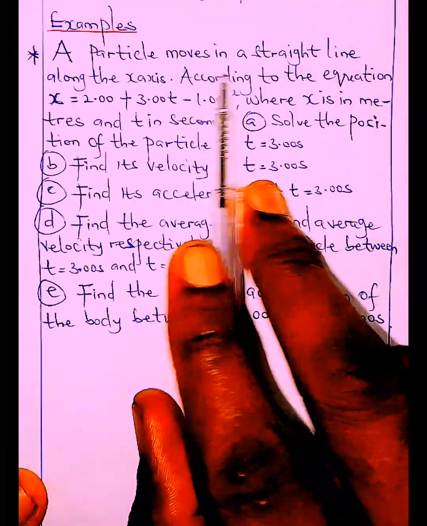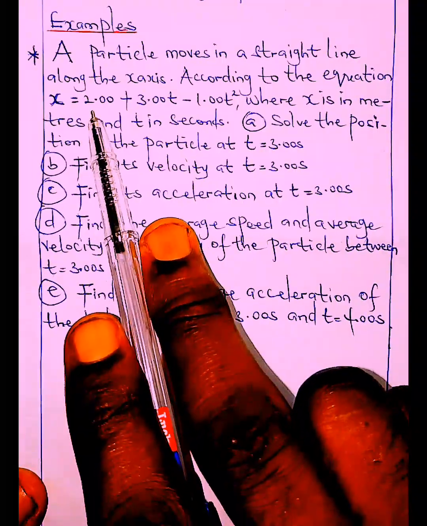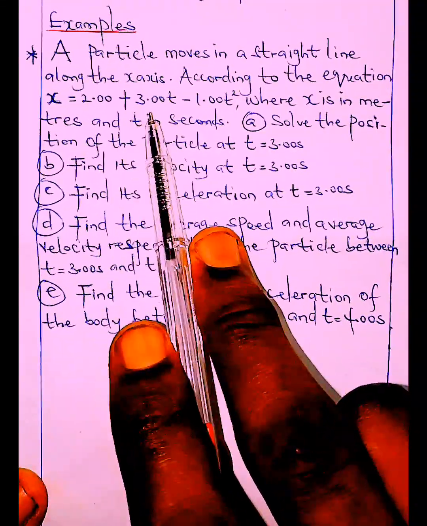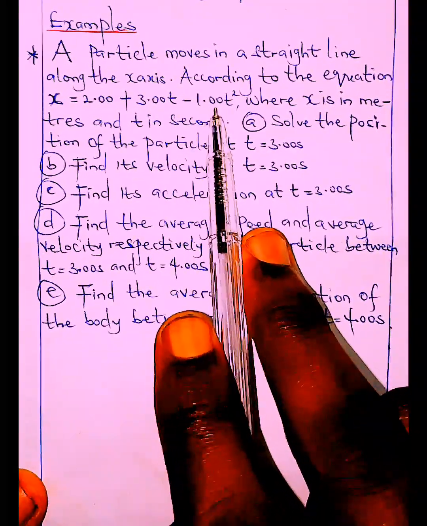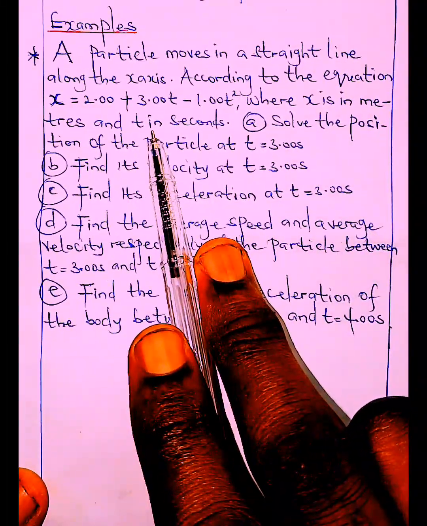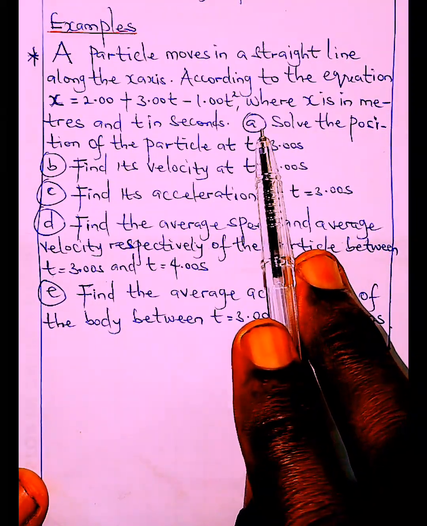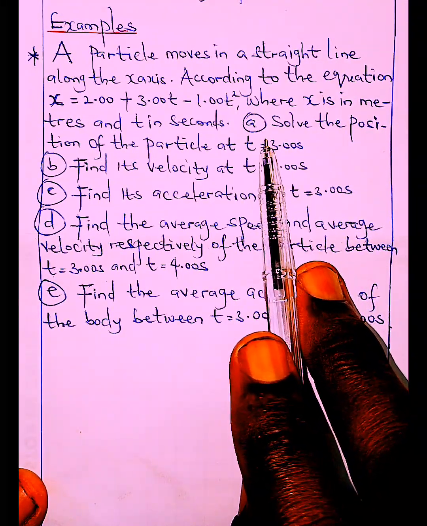A particle moves in a straight line along the x-axis according to the equation x = 2.00 + 3.00t - 1.00t², where x is in meters and t is in seconds. Now we have a couple of questions here to test how much we know.